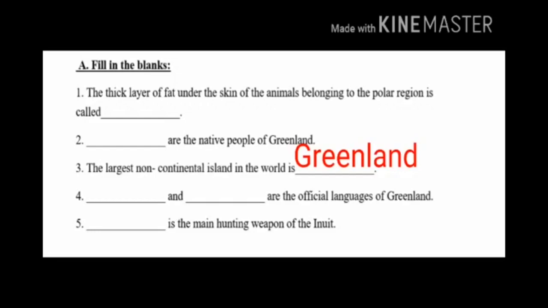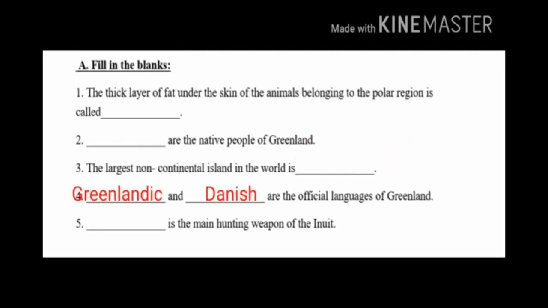Fourth question. Dash and dash are the official languages of Greenland. The answer is Greenlandic and Danish. Children, Greenlandic and Danish are the official languages of Greenland. Fifth question. Dash is the main hunting weapon of the Inuit. The answer is harpoon. Harpoon is the main hunting weapon of the Inuit.